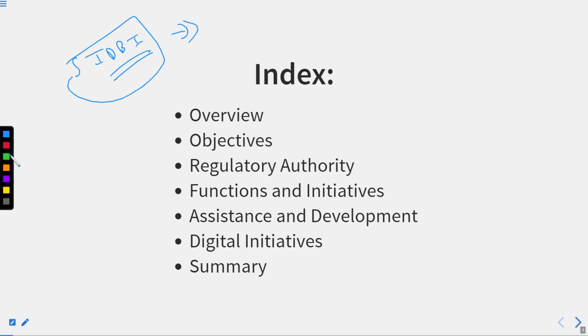Before proceeding further, I will make sure that you have revised the things, because it's my responsibility to make sure that you are aware of the things and the circumstances. So when we talk about SIDBI, it stands for the Small Industrial Development Bank of India. That's what SIDBI stands for.